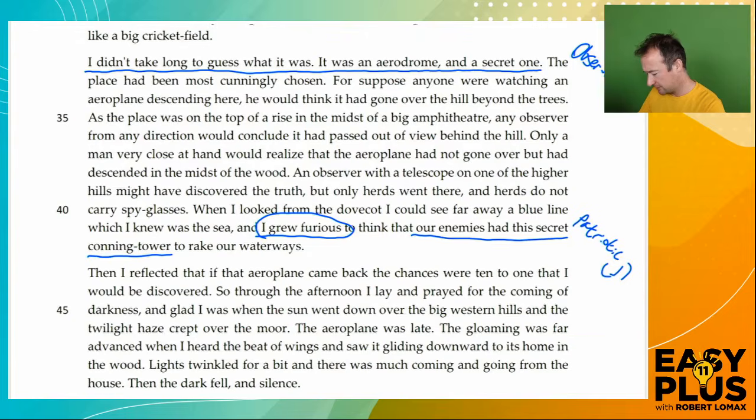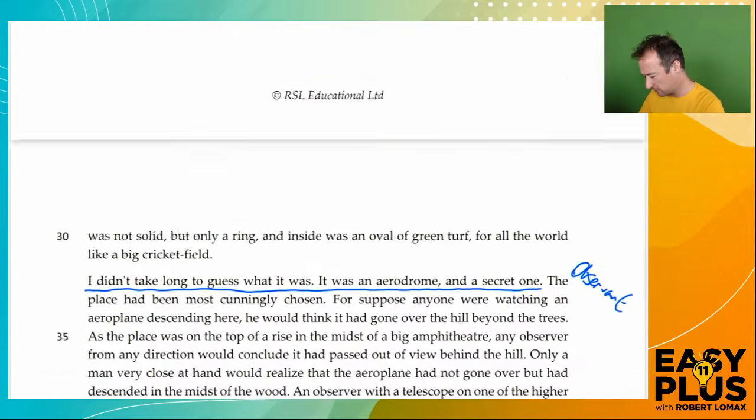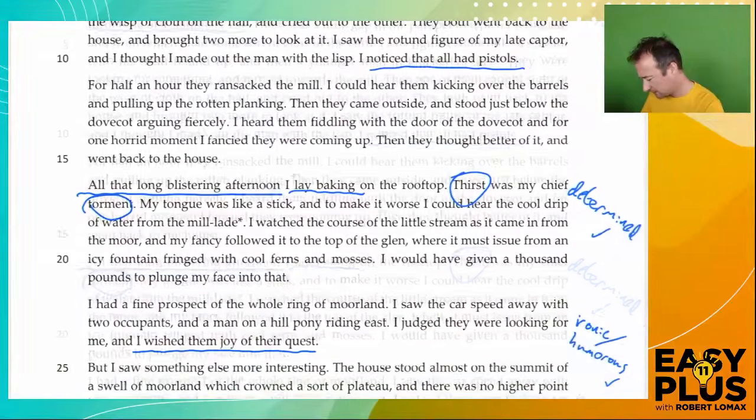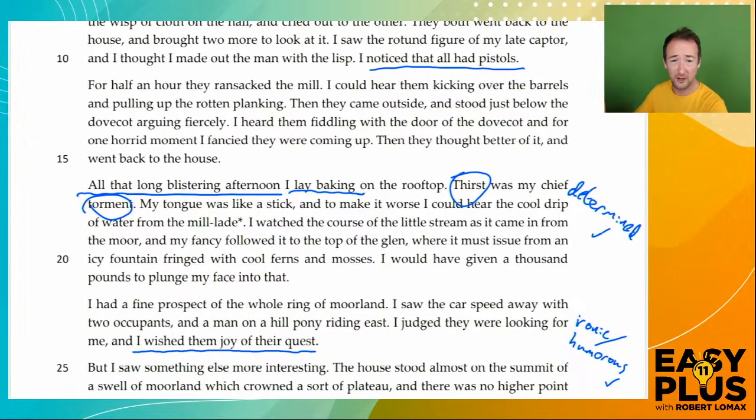So, last consideration here, what order are we going to make the points in? We've got observant, we've got ironic and humorous, and we've got determined. I think that a really clear personality point to start with is determined. Now I'm choosing that because I think it's a clear one to write about, but also because it's sometimes good not to make your points in the order of the passage, just to make it obvious to the marker that you aren't trying to retell the story, that you're going to do your own thing.